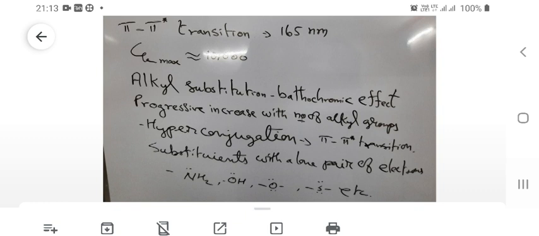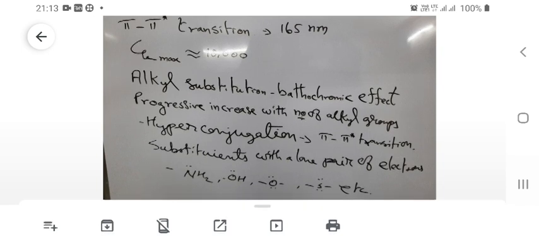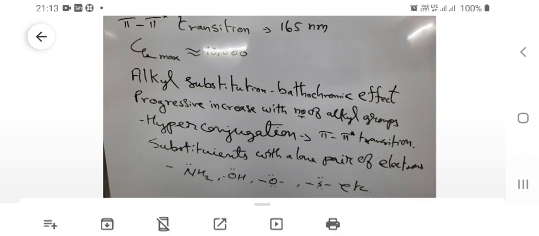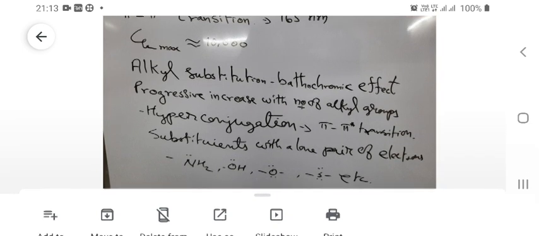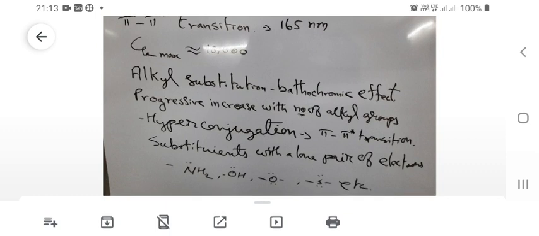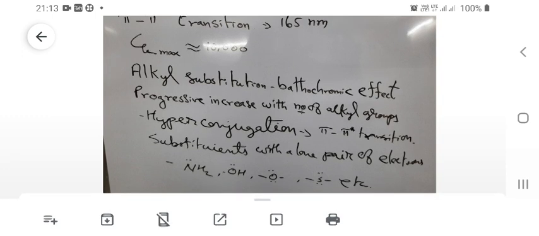Since the pi to pi star transition is an allowed transition, it is observed at 165 nanometers with an epsilon value of the order of 10,000. So, if the epsilon value is of the order of 10 to the power 4, then it is an allowed transition. And further, we saw that the progressive increase in the number of alkyl groups produces a bathochromic shift in the absorption of the ethylene chromophore, that is, in the absorption of the carbon-carbon double bond.